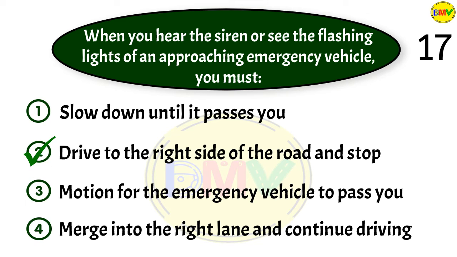The correct answer is 2. Yield the right of way to any approaching emergency vehicle that is using its flashing lights or siren, regardless of its direction of travel. You must immediately drive to the right side of the road and stop until the emergency vehicle has passed. If you are within an intersection, pass through the intersection before coming to a stop on the right side of the road.